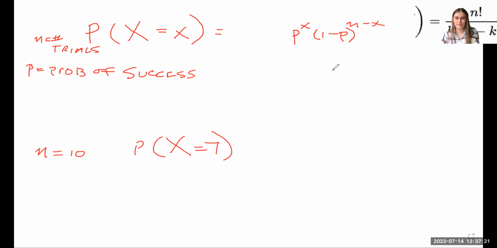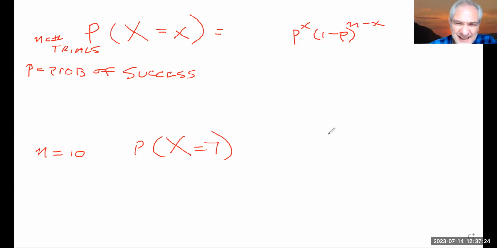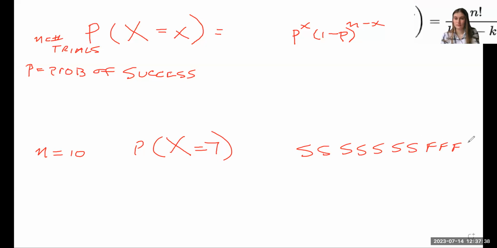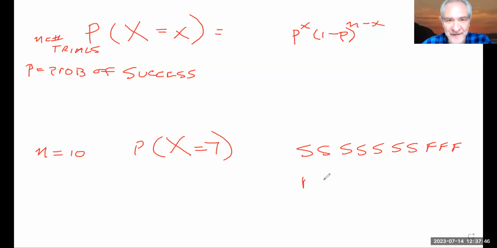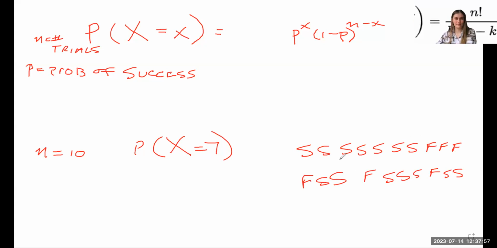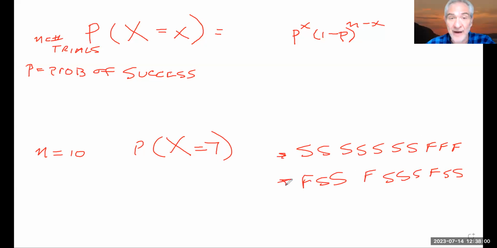Cool. But there's certain instances where, as an example, if I had 7 successes and 3 failures, I can have the same exact situation by rearranging these particular values. So if I had F, then a couple of S's, then another F, then some more S's, then another F, and then the rest of those S's. These two represent exactly the same outcome.